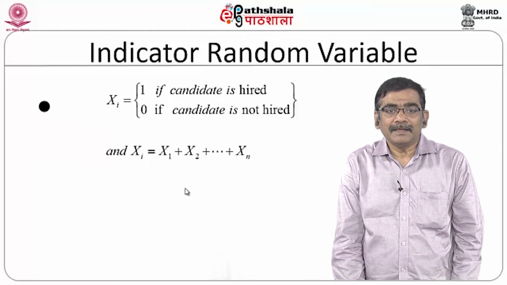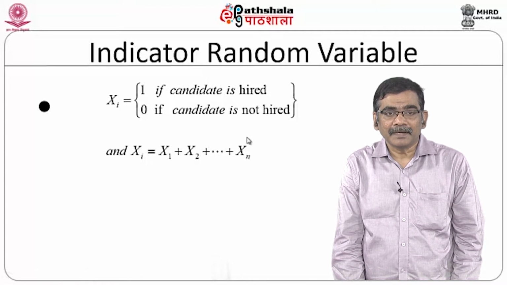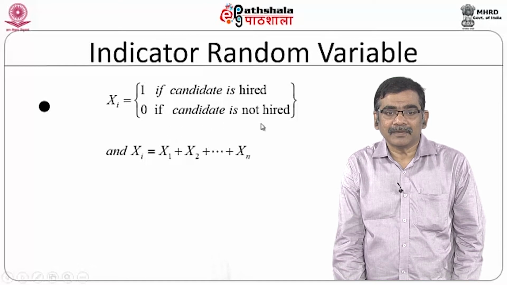Fine. Let us return to the hiring problem. What is the indicator random variable? The indicator random variable for the hiring problem is 1 if the candidate is hired, and 0 if the candidate is not hired. You do that for the first candidate, second candidate.